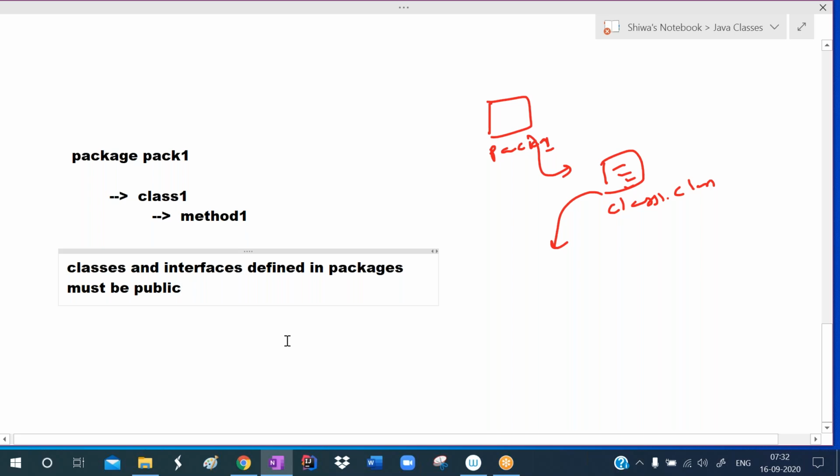By default, scope is limited to within the package only. Within the package we can use them, but outside of the package we cannot. If you want to access them outside of the package, we must define them as public.